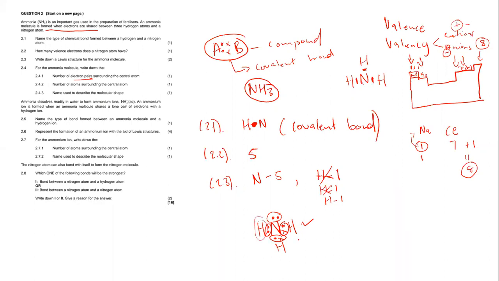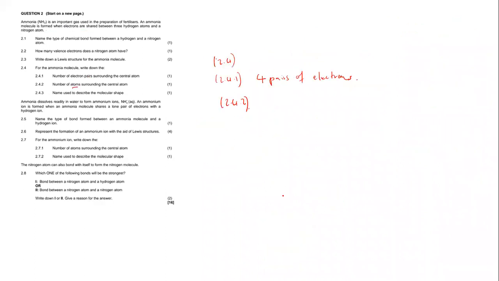It's 1, 2, 3, meaning 3 atoms, which are hydrogen atoms. They didn't say write the name of the atoms surrounding the central atom. They said the number. So it's going to be 3 atoms surrounding the central atom.